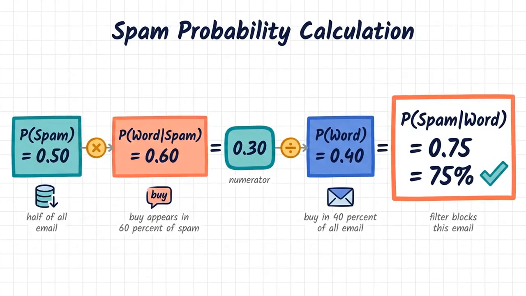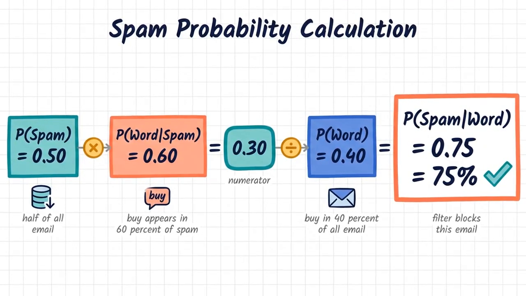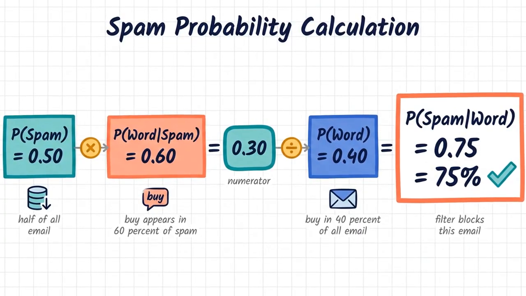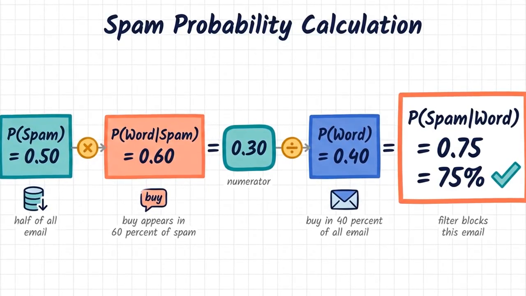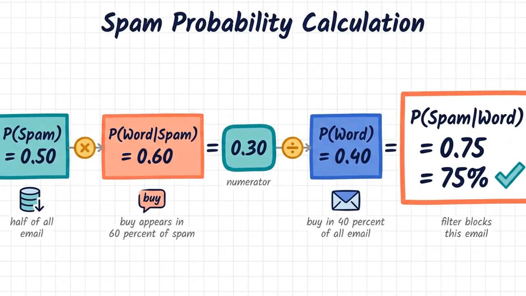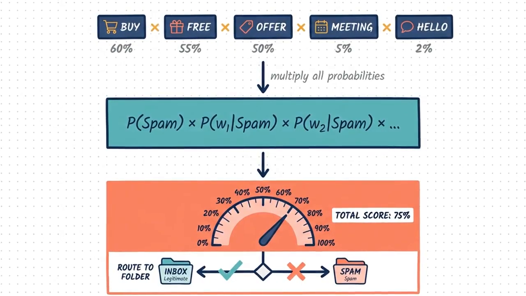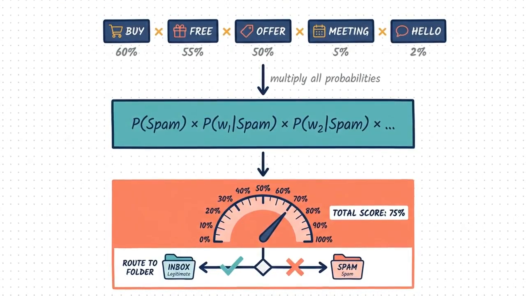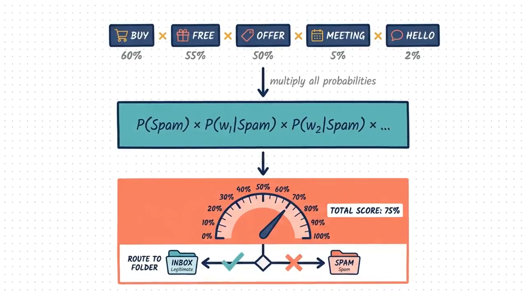If buy appears in 60% of spam, P of word given spam equals 0.60, and if buy appears in 40% of all emails, P of word equals 0.40. We multiply 0.60 by 0.50 to get 0.30 and divide by 0.40. This yields 0.75, meaning there is a 75% chance the email is spam, allowing the filter to block it. By multiplying the baseline probability of spam by the individual probabilities of each word appearing in spam, the classifier assigns a final score to route the message to the correct folder.